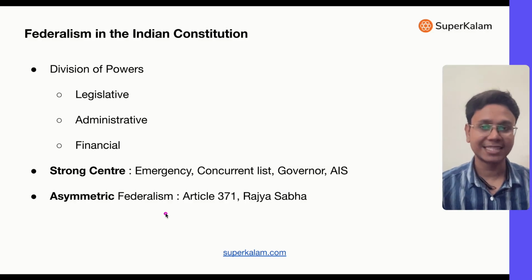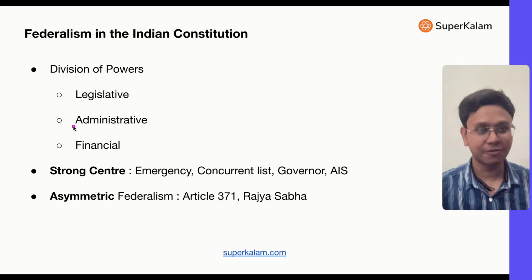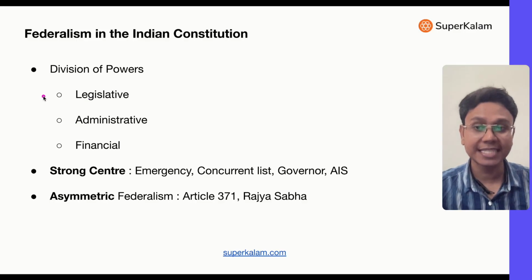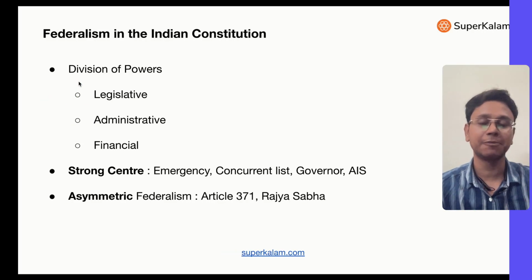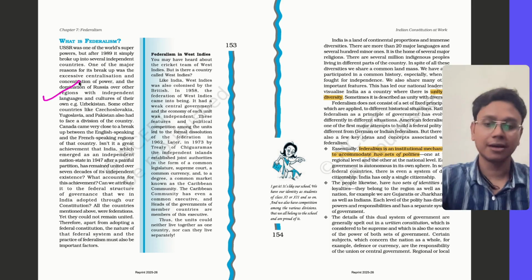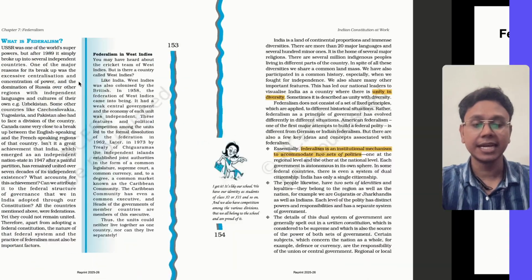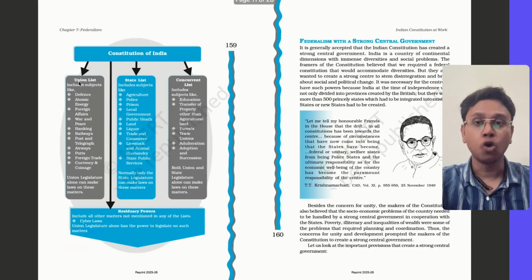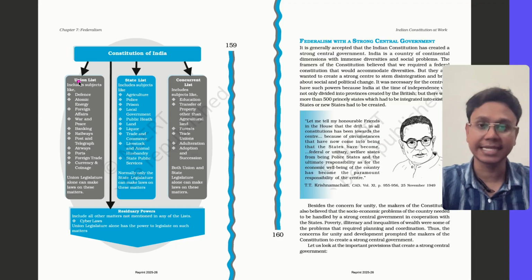Now, as I told you in the last slide, in India there is a division of power. There is a division of legislative power. When I say legislative power is divided, it means who makes law on what subject is divided between union and state.